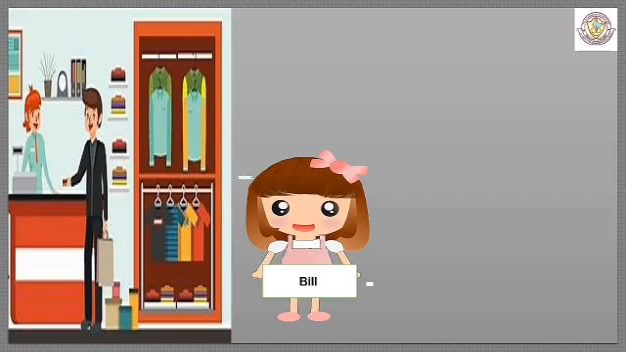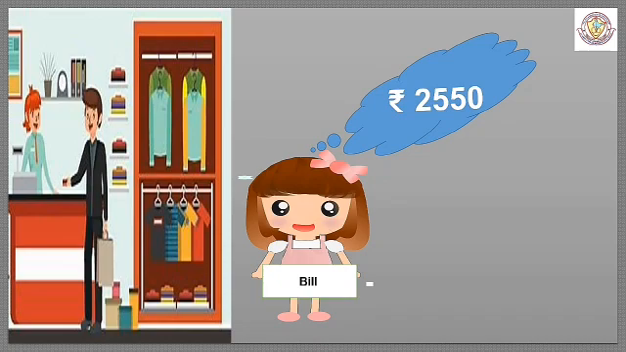Sarah just saw the amount of the dress and it was written rupees 2550. The number was new to her. It had 4 digits, but she had learnt only 3-digit numbers. She further wanted to know about the new number she saw on the bill.